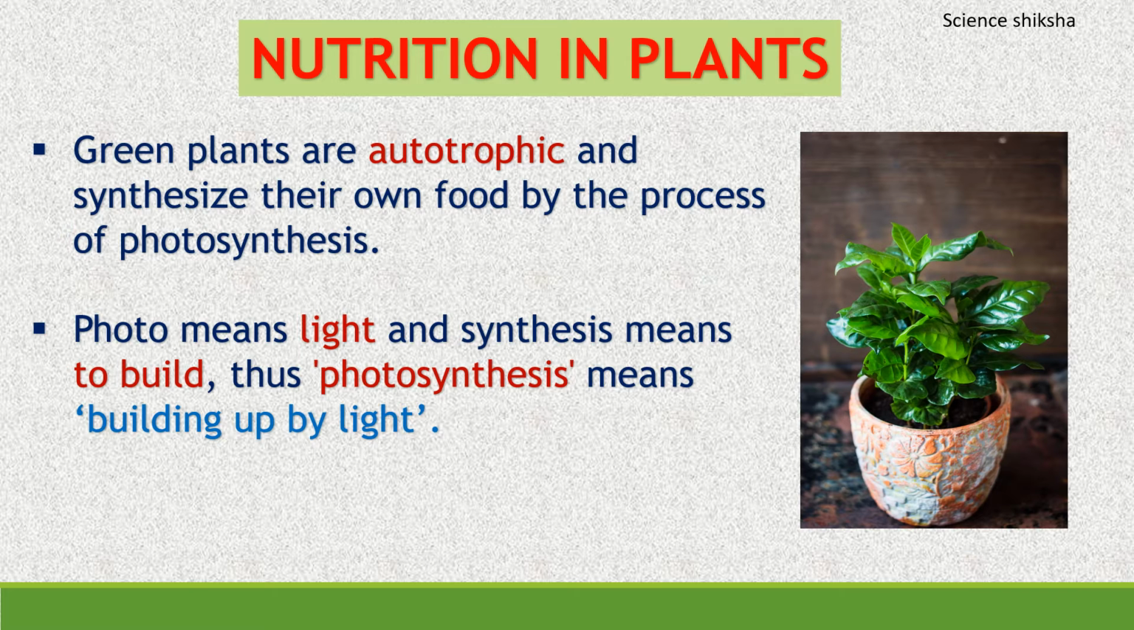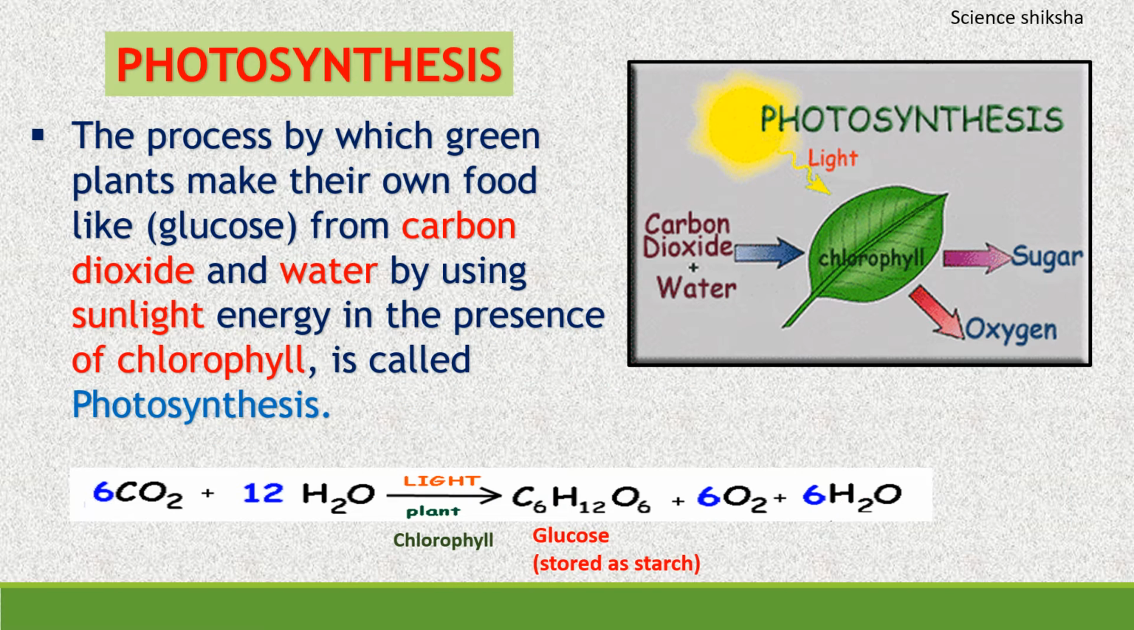So now we will study photosynthesis in detail. First look at the equation here. Carbon dioxide plus water in the presence of sunlight and chlorophyll. Glucose is formed in the plant, which is stored as starch, and oxygen is released in the air and water is also formed. So we can define photosynthesis as a process by which green plants make their own food like glucose from carbon dioxide and water by using sunlight energy in the presence of chlorophyll.